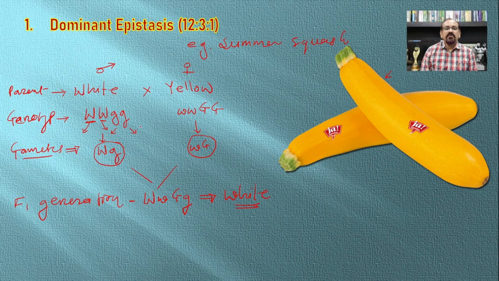Whatever the condition of the gene responsible for yellow fruits, it is masked by the gene responsible for white fruits, and hence it is the dominant one, because without this gene there will not be development of the white color. So this becomes our F1 generation organism. So let's see the F2 generation.